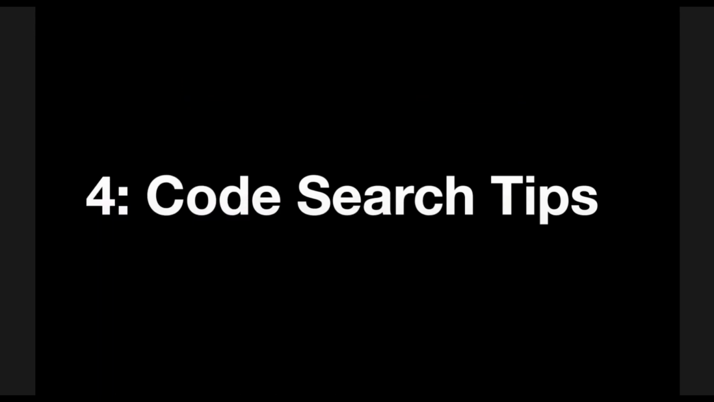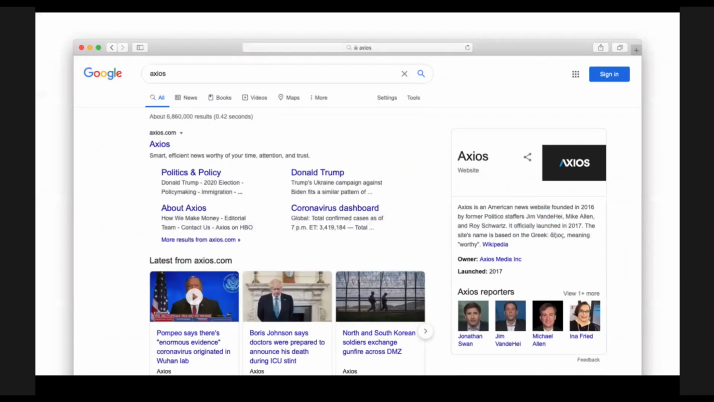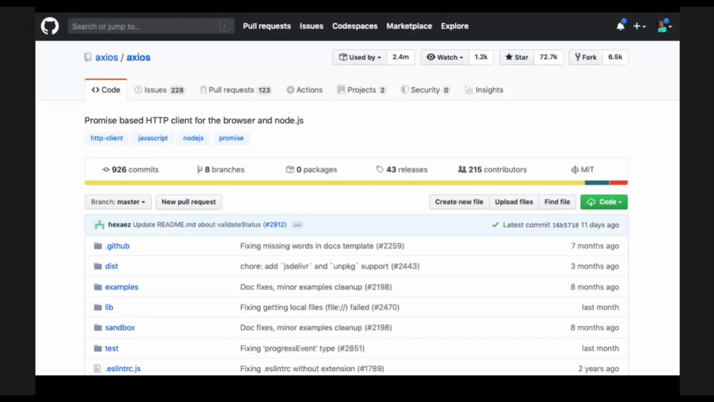Number 4, code search tips. Now, this is not an actual feature, but it is a feature, which I'll talk about in a sec. Last week, I was live streaming some code on Twitch, and I went to search for the Axios library, which is a fetch library built in JavaScript. And this is what happened. I Googled for it, and I ended up just getting some random stuff on Google. I was hoping to find this, which is the actual GitHub repo.